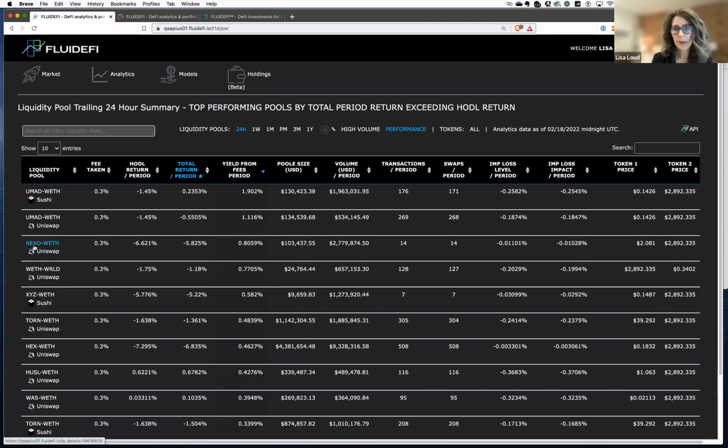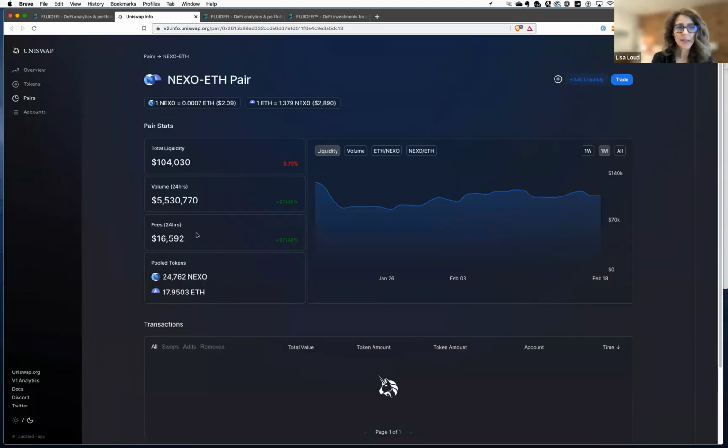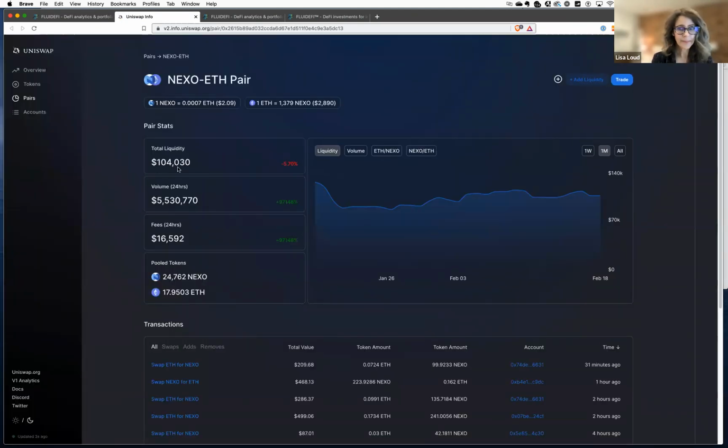Nexo is a very well-known token. It's the token for the platform Nexo, which is well regulated. And on Uniswap, it's showing that $100,000 is turning over $2.7 million a day, which is quite amazing. I'm just going to click on the Uniswap button here so we can look at that pool and see if that's accurate.